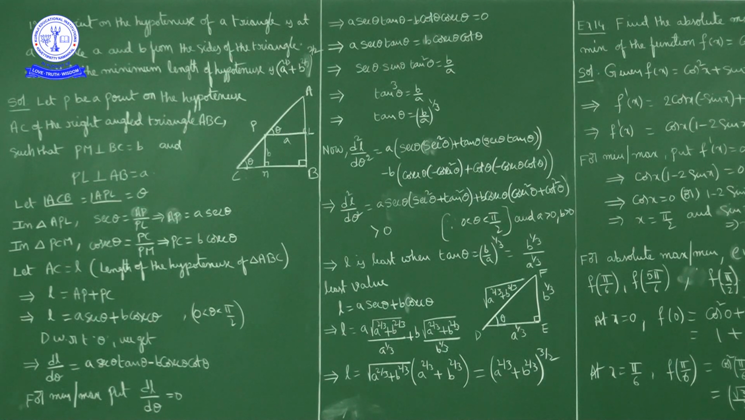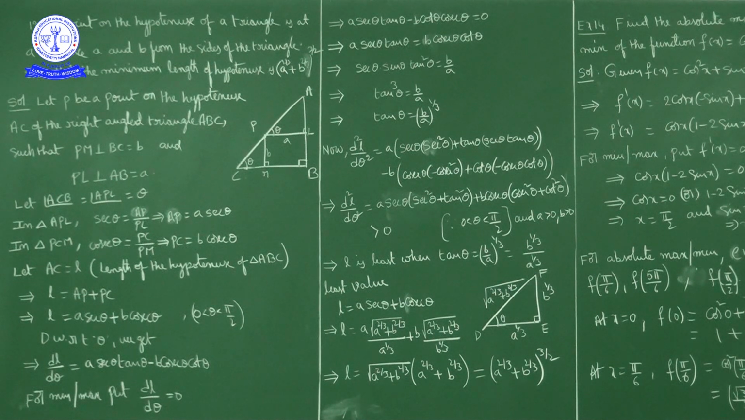A point on the hypotenuse of a triangle is at a distance A and B from the sides of the triangle. A right angle triangle, and a point on it is at a distance of A units and B units from the sides. Show that the minimum length of the hypotenuse is (a^(2/3) + b^(2/3))^(3/2).